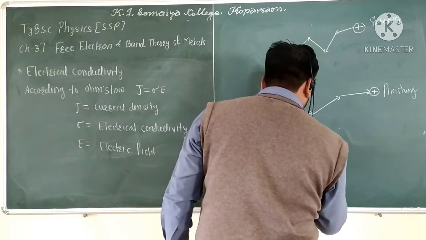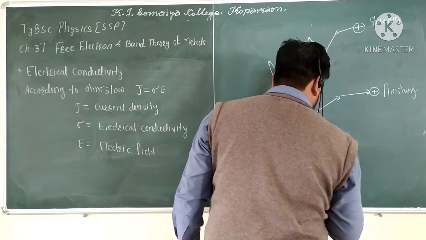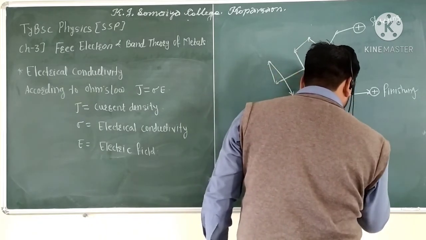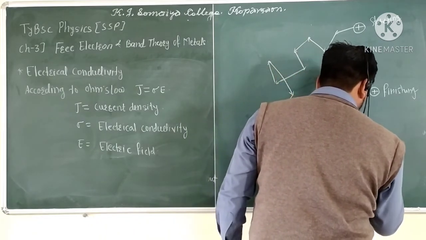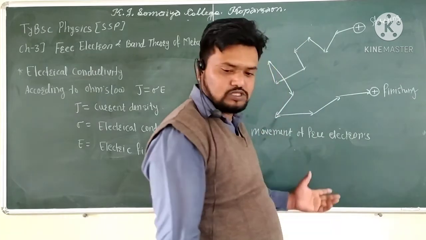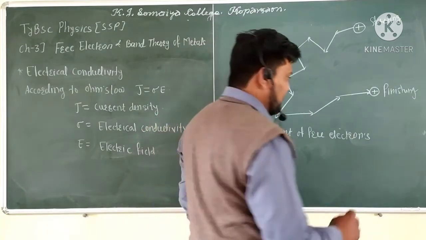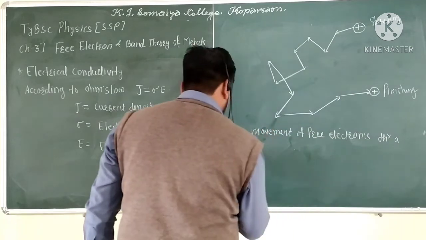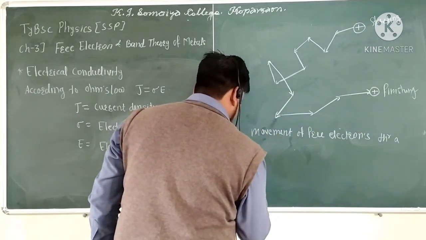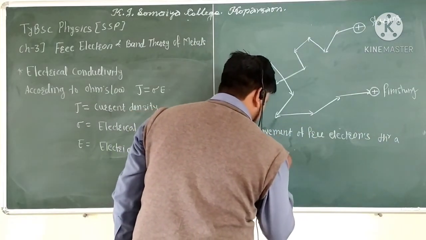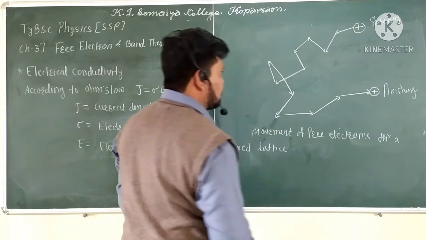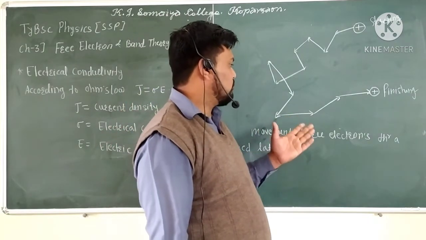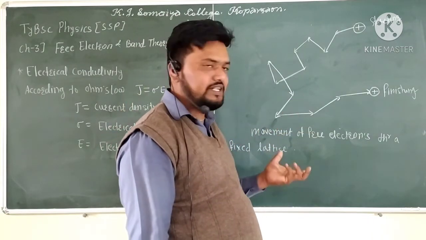Movement of free electrons through a fixed lattice. So that is the moving of these electrons in any direction.